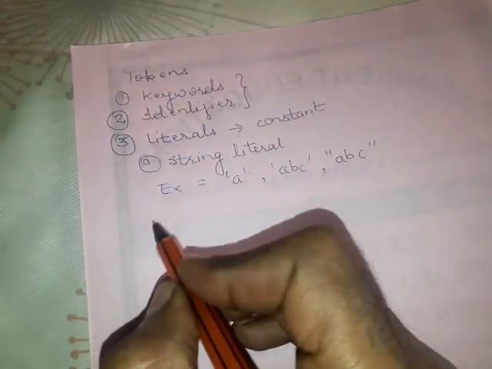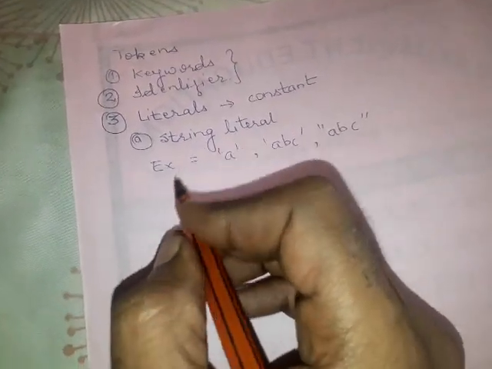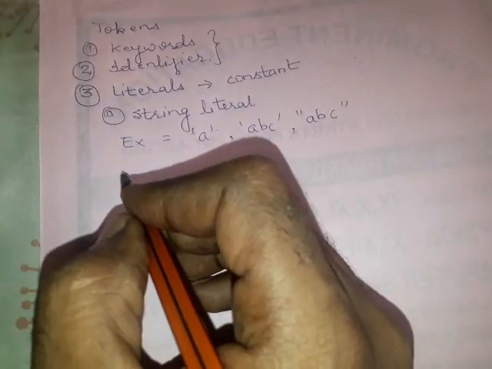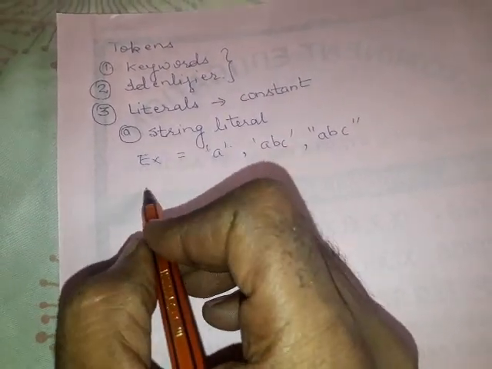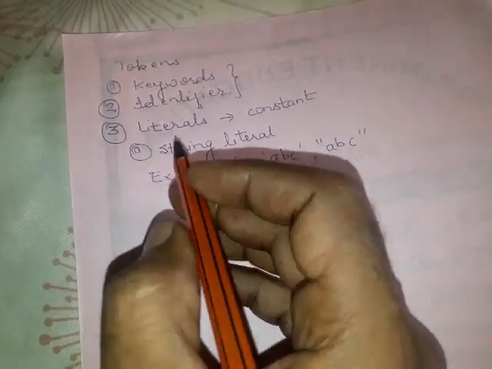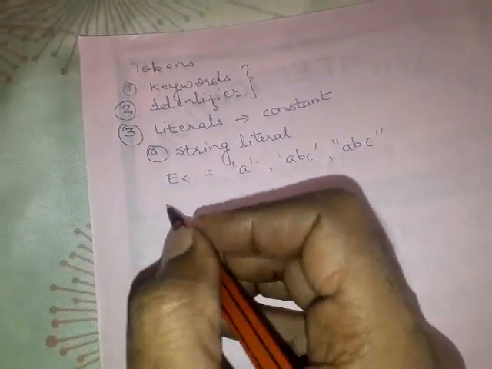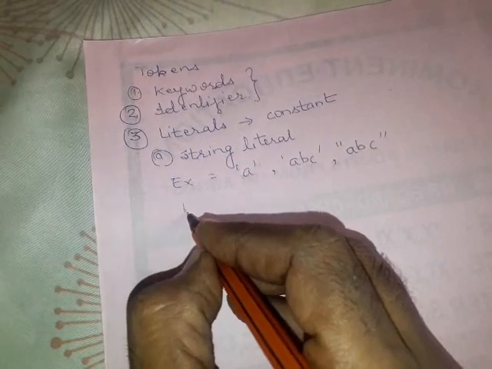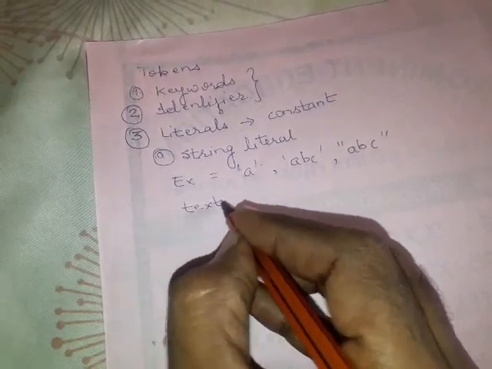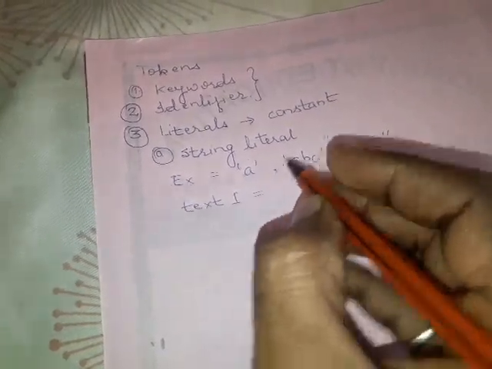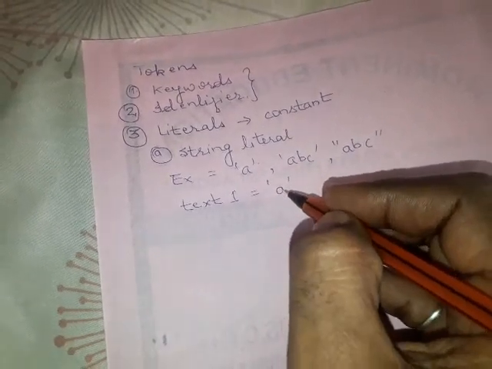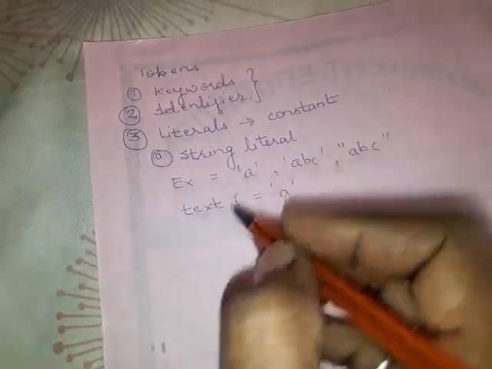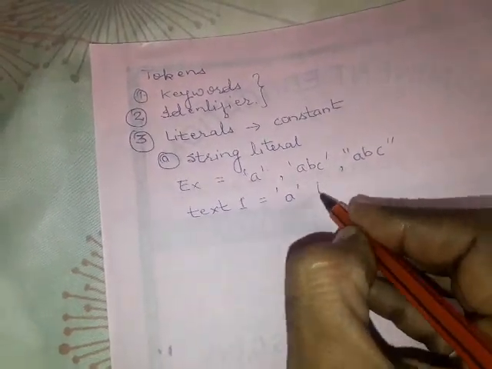How can you use this in Python? Open Python IDLE either in interactive mode or script mode, but basically you should open it in interactive mode. Suppose I declare a variable text1 equals to, in single quotes, A. Then I press Enter.